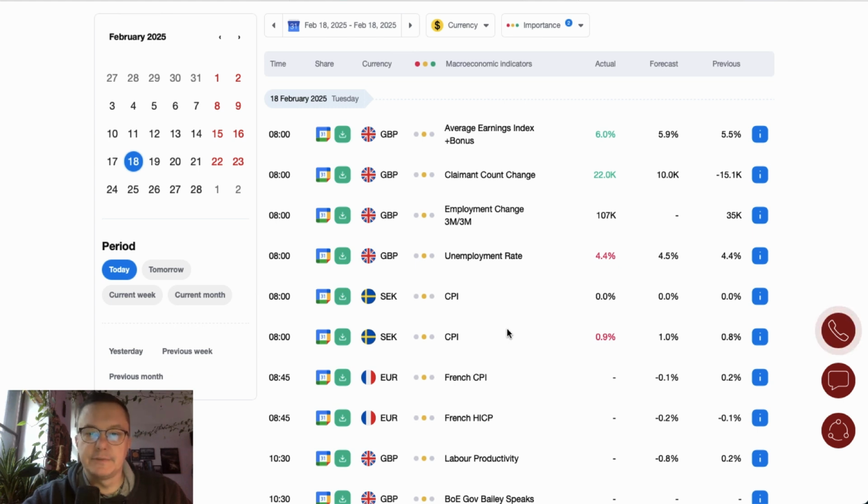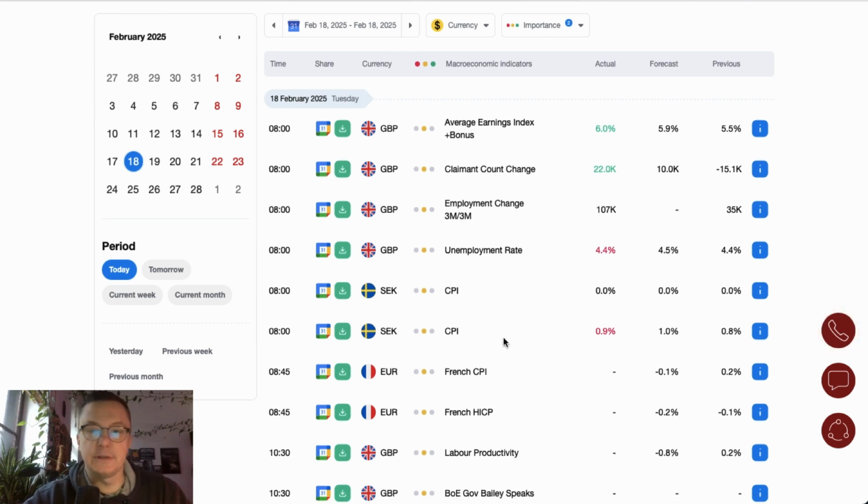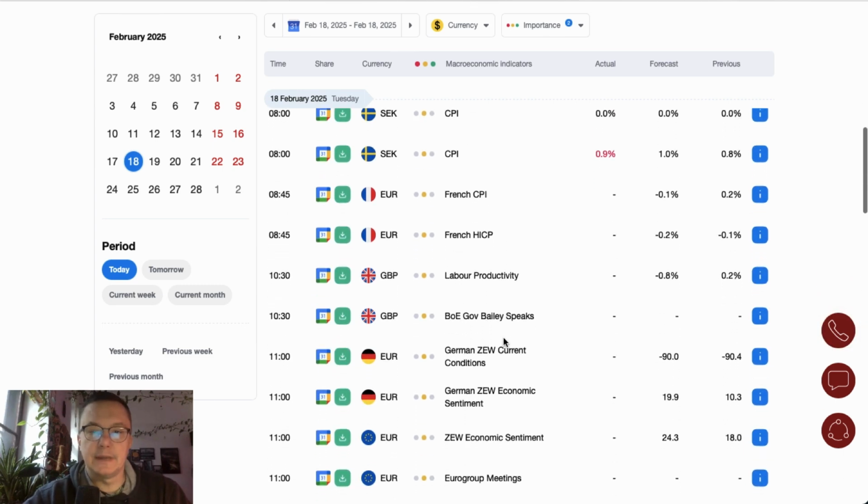Average earnings index plus bonus, claimant count change, unemployment change, and unemployment rate data were published from the UK. As you can see, unemployment rate is at the level of 4.4%. Claimant count change jumps from -15 to 22, and average earnings index is up from 5.5 to 6%. So definitely going to take a look at the cable today.